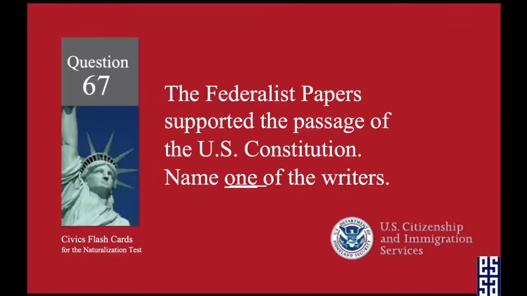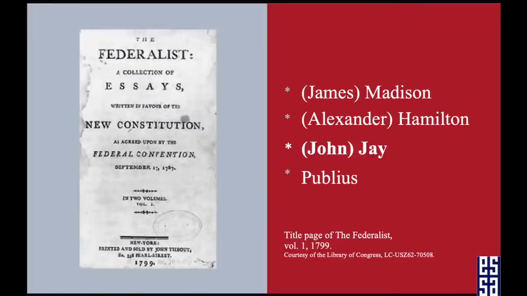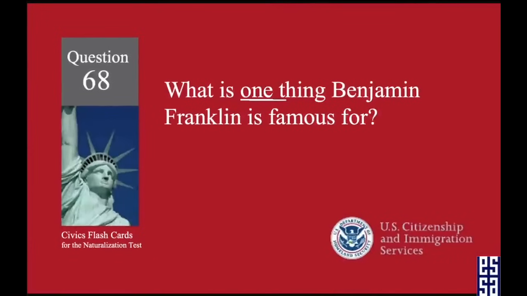The Federalist Papers supported the passage of the U.S. Constitution. Name one of the writers. John Jay, or just Jay. What is one thing Benjamin Franklin is famous for?